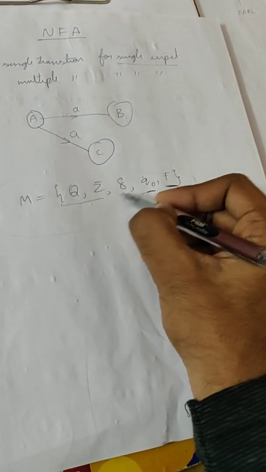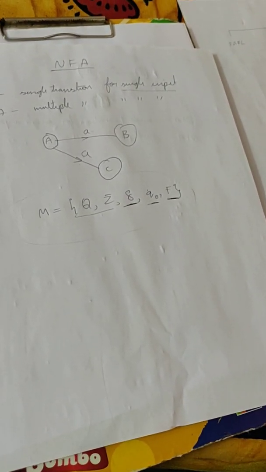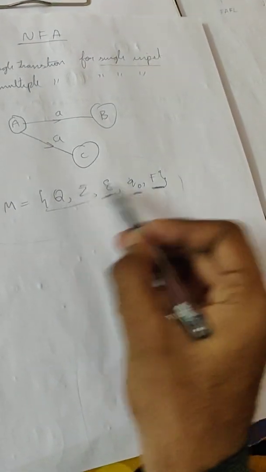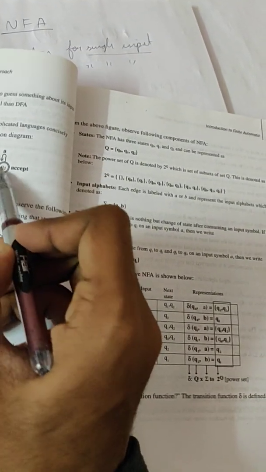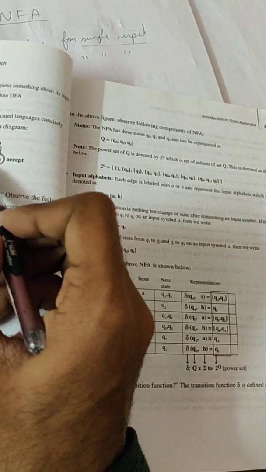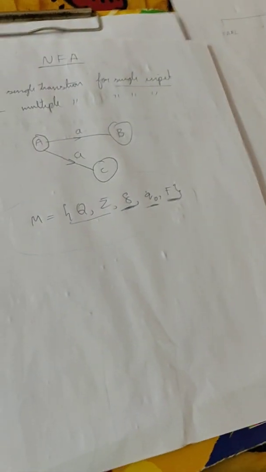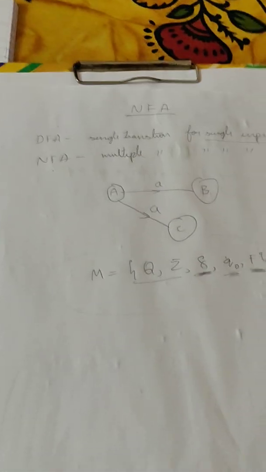Now let us discuss what is delta. As I said in the last video, delta is nothing but a transition function. The difference between NFA and DFA is only delta. The only thing that changes is delta, the transition. For A, it may go here also, here also. Only the transition changes from DFA to NFA. I hope you understood.